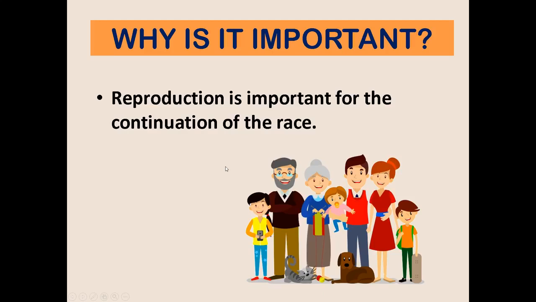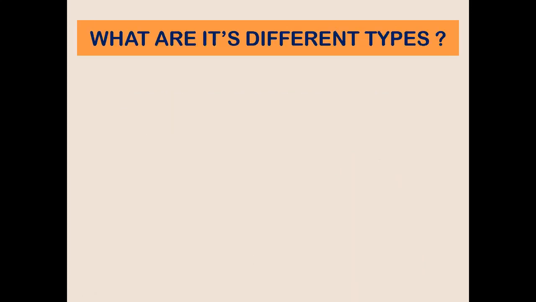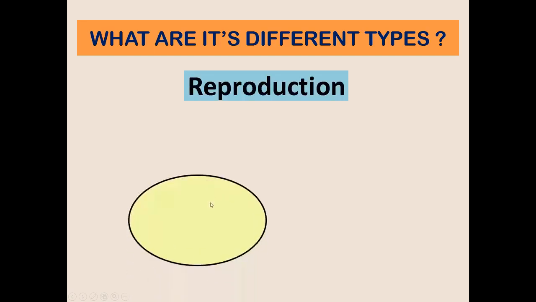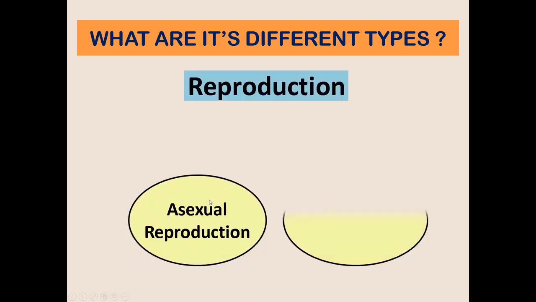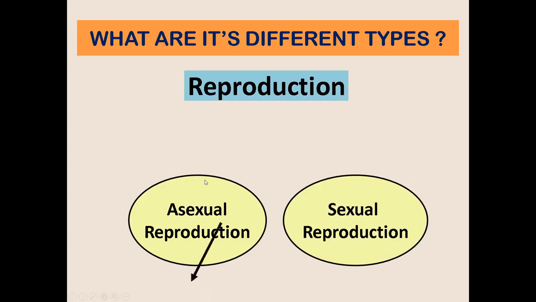Why is reproduction important? Reproduction is important for the continuation of the race, or others call it survival. Next, what are its different types? Actually, we have two types of reproduction, the asexual reproduction and the sexual reproduction.